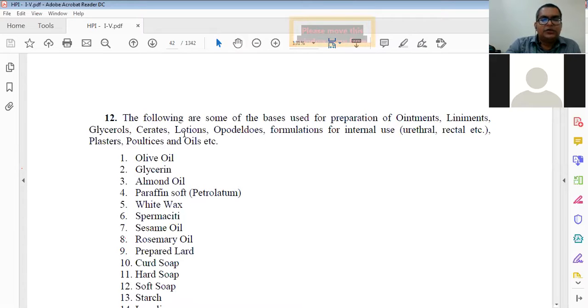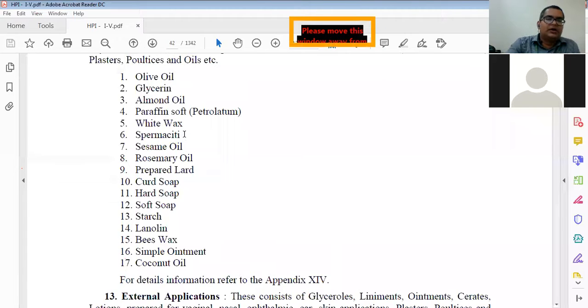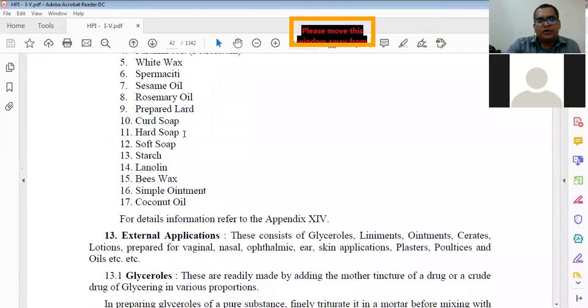Then opodeldoc. Then formulations for the internal use. Different things are there, approximately 17 of them. Like olive oil and glycerol, we have already talked about them.